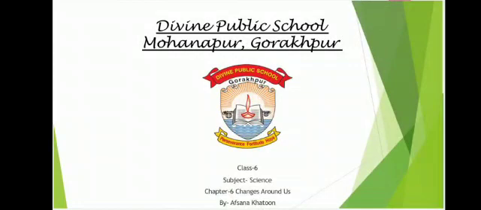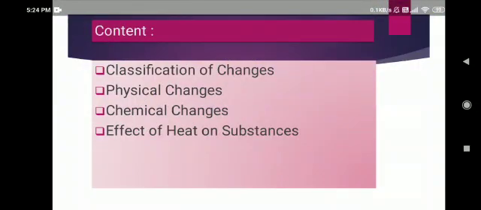So today our session is on chapter 6, that is Changes Around Us. Let's take a view on the topics that we will cover in this chapter: classification of changes, physical changes, chemical changes, and effect of heat on substance.